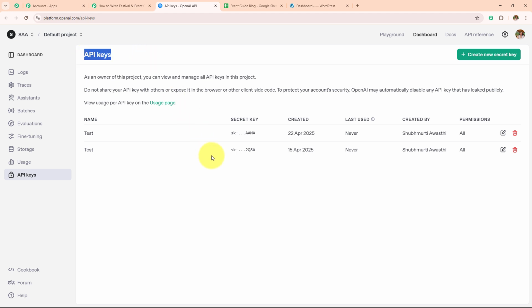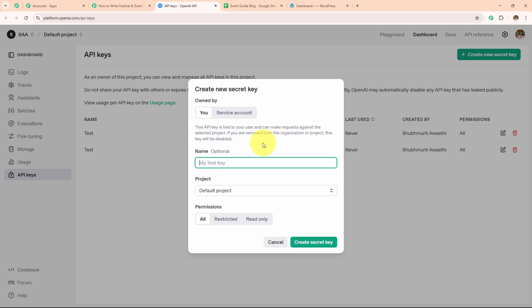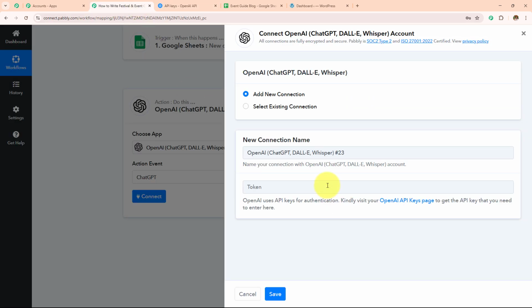Now to create a new API token, I simply need to click on this create new secret key. First, I have to provide the key name. So let's say the key name is test. The project will be default project. The permissions will be all. And then I simply need to click on this create secret key. A new API token will be provided to me, which I need to copy and simply paste that over here.